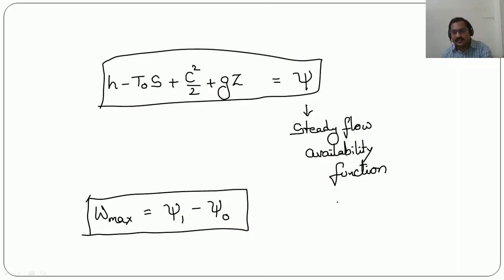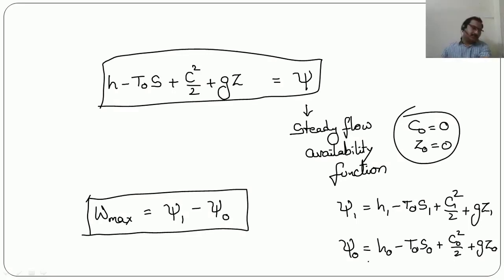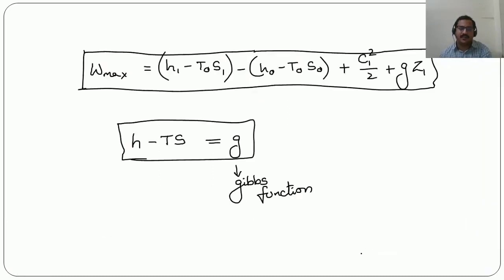Here psi 1 will be H1 minus T0 S1 plus C1 square by 2 plus GZ1, and psi 0 will be H0 minus T0 S0 plus C0 square by 2 plus G into Z0, where C0 is equal to 0 and Z0 is equal to 0. So this is the steady flow availability function here, and maximum possible work is psi 1 minus psi 0 here.